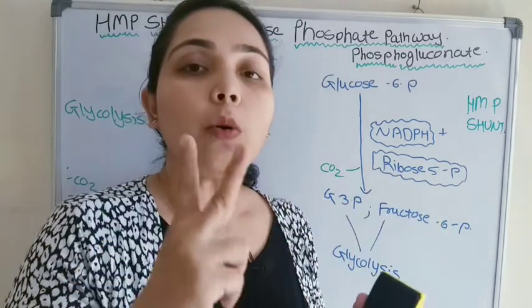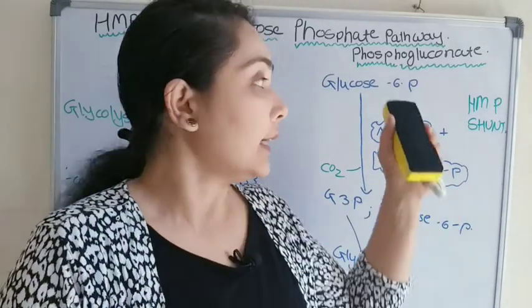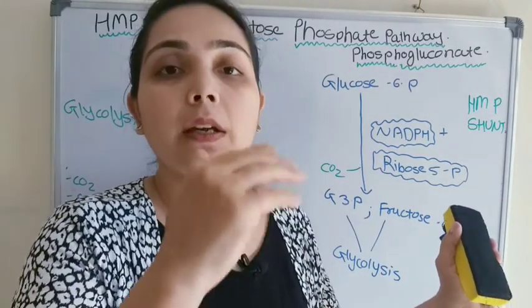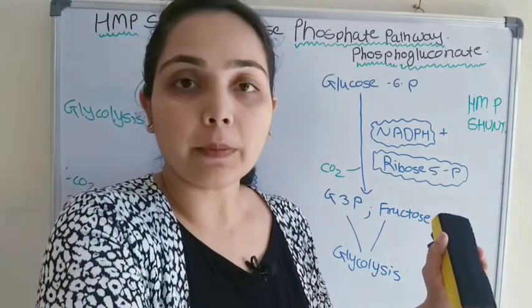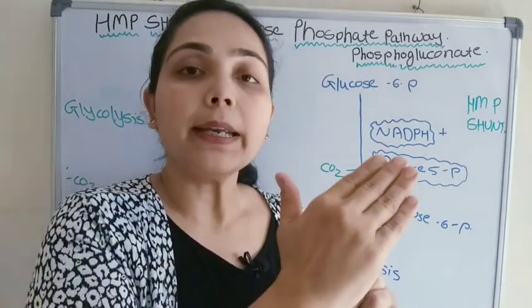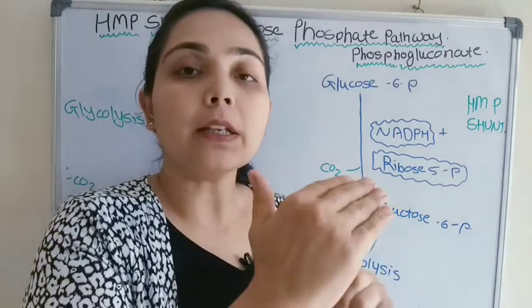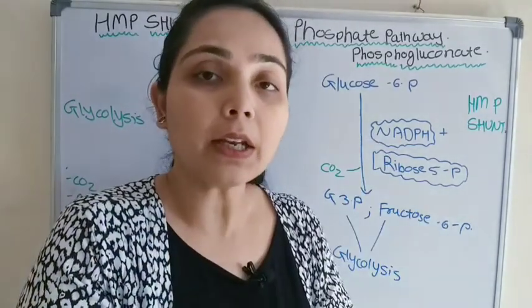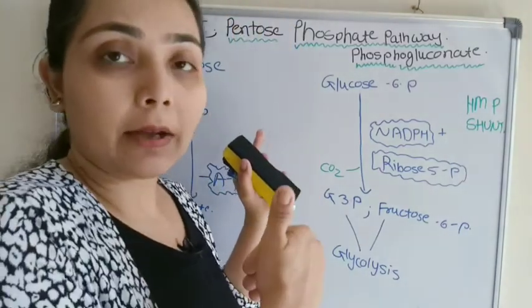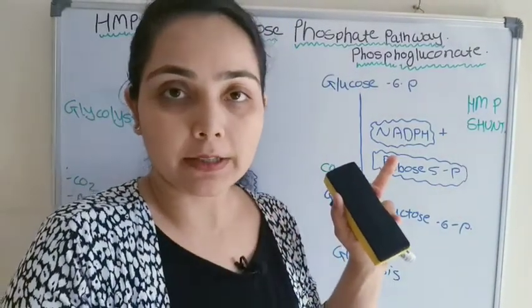Instead, two important products we get here are NADPH and ribose sugar, which are involved in biosynthetic pathways. So though it is an oxidation of glucose, this HMP pathway is more anabolic in nature, and the glycolysis pathway is catabolic in nature.